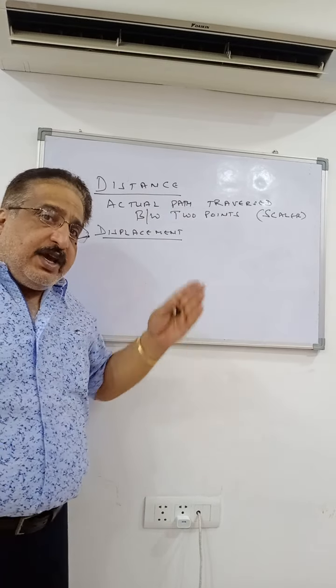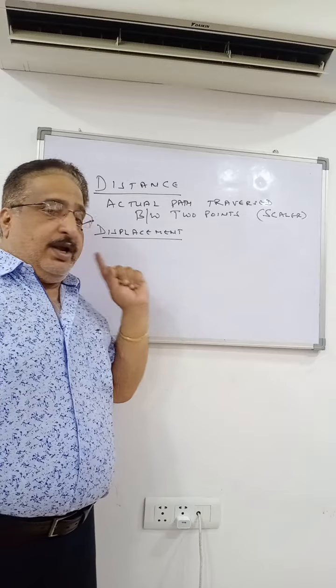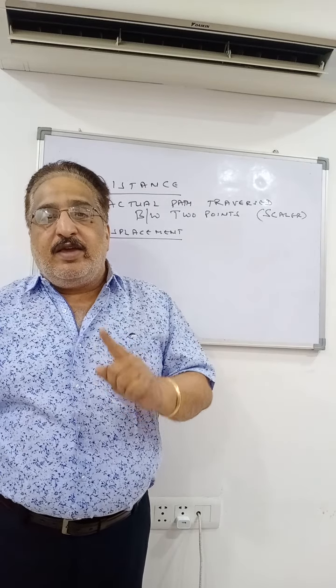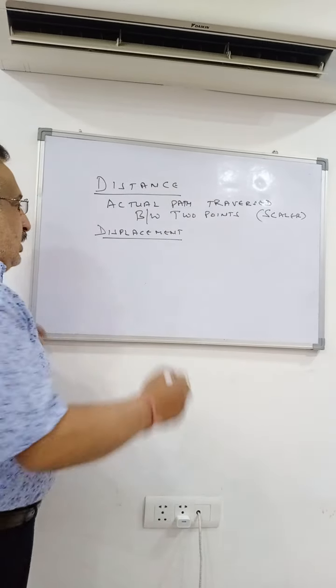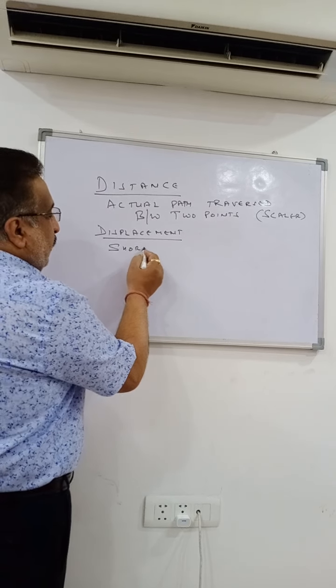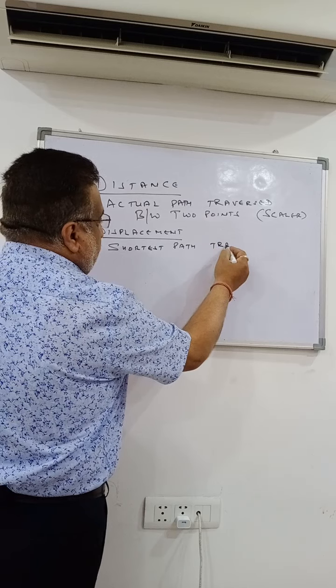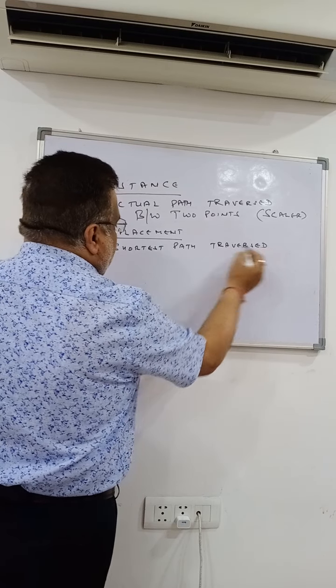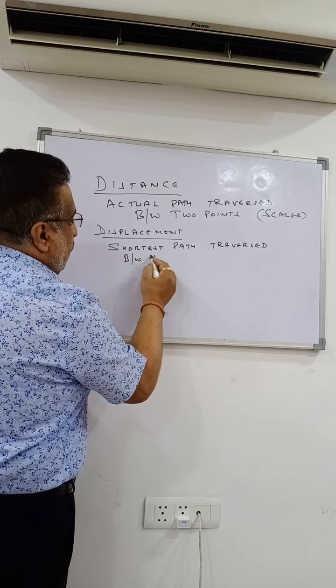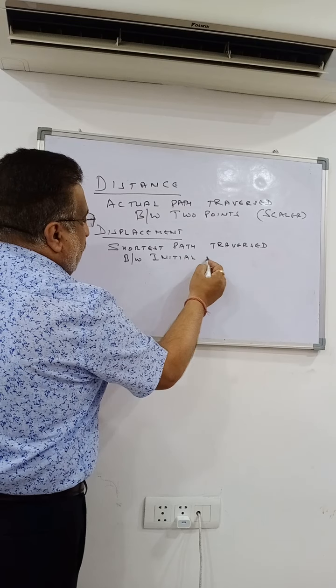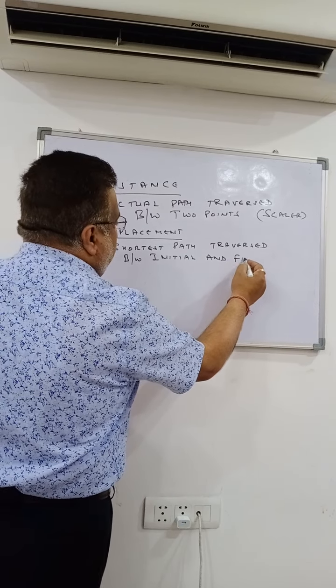Displacement is the shortest path between 2 points, between the initial and the final positions. Distance is a scalar quantity, while displacement is a vector quantity. So displacement is the shortest path traversed between initial and final position.